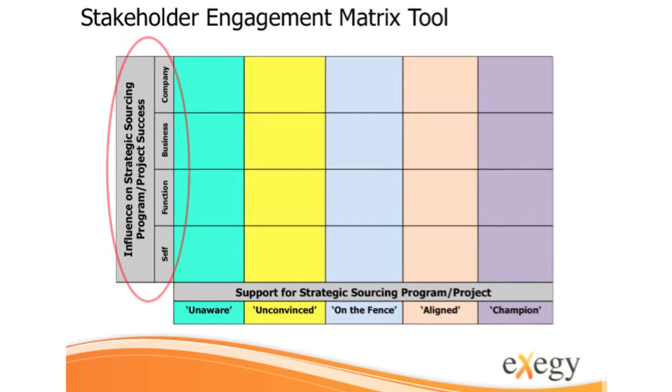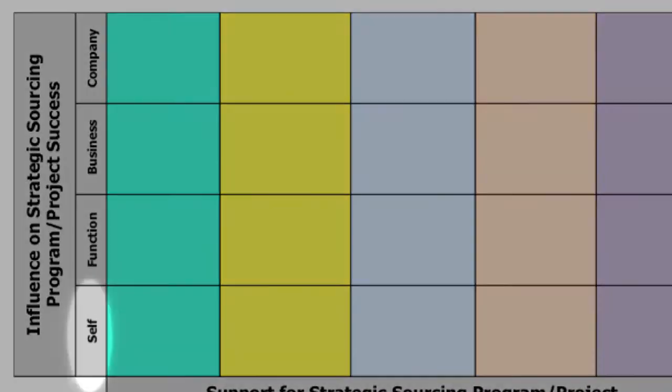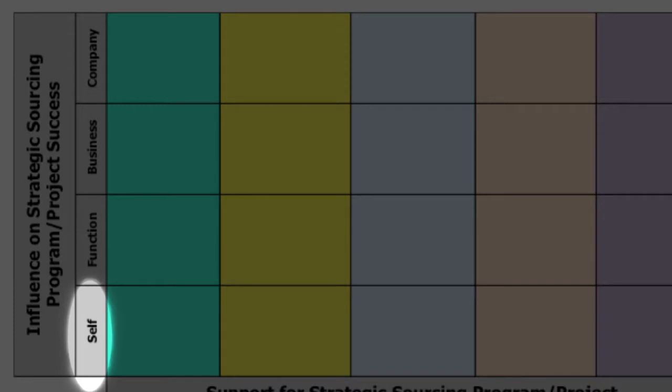The vertical axis represents the stakeholders' level of influence across the company. Let's look at what each level of influence means. Self represents stakeholders who have a very limited level of influence that does not go beyond themselves. They can only influence their own views, own level of engagement, and own level of support.